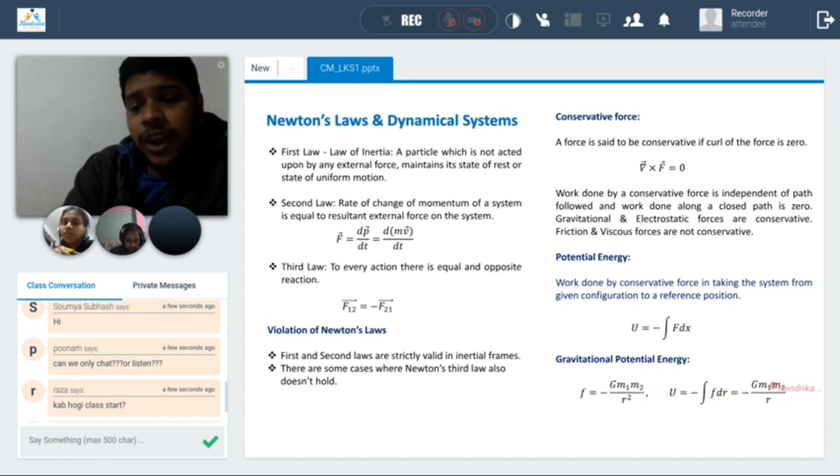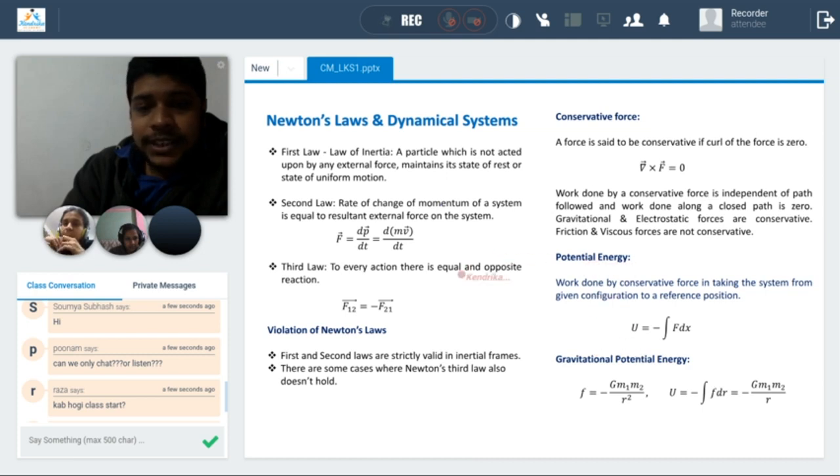You put it here and can calculate gravitational potential energy. Similarly, you can calculate electrostatic potential energy, because electrostatic and gravitational forces are both conservative forces of very similar nature. Here the force will be 1 upon 4 pi epsilon naught q1 q2 upon r square.